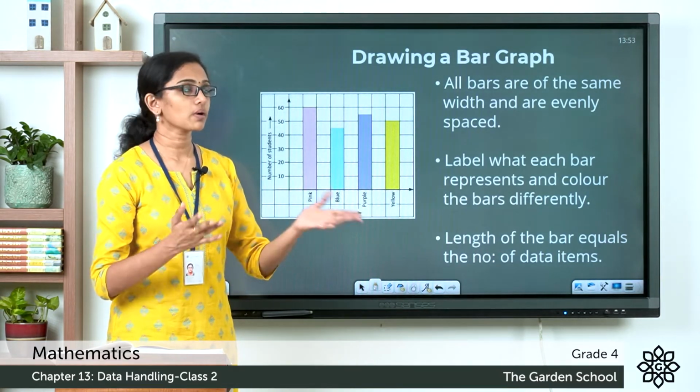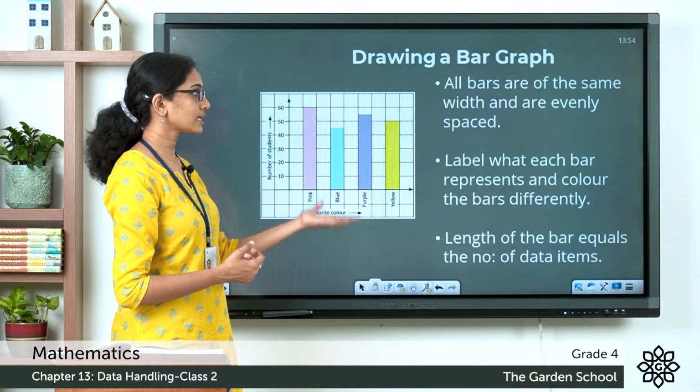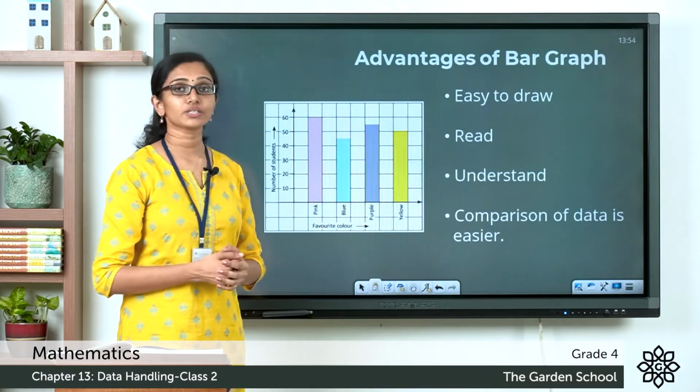So now we have seen what a bar graph is, how to read data from a bar graph, and what are the things to be taken care of while drawing a bar graph. Now we'll talk about a few advantages of a bar graph.